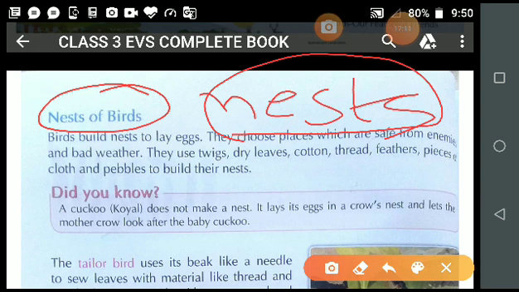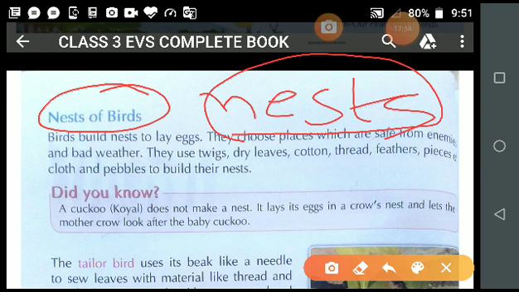In the same manner, student, after the baby birds come out from the egg, they are very tiny and weak. So their parents take care of them. They feed them and also protect them from their enemies. Now, what happens next, student? Once the baby birds grow big, they fly off with their parents. Even how to fly, their parents tell them. Is it clear?